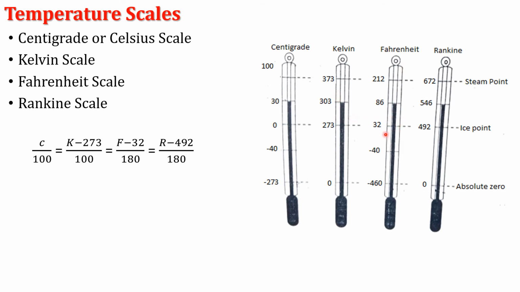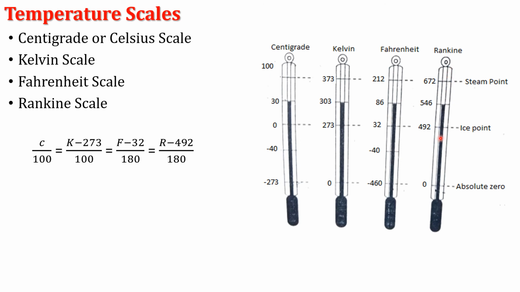For the Fahrenheit scale, the lower fixed point is 32 Fahrenheit, meaning 0 degree Celsius is equivalent to 32 degree Fahrenheit, and the upper fixed point is 212. Since in between the lower and upper fixed points the Fahrenheit scale is divided into 180 equal parts, 180 plus 32 is 212. This is the Fahrenheit scale.